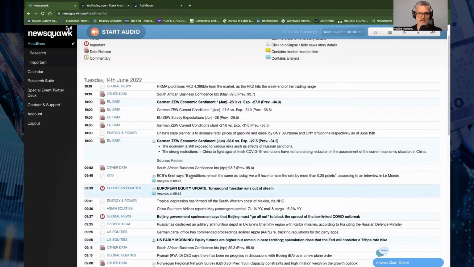Okay, starting with the news headlines, we've just had German ZEW economic sentiment. It came in at minus 28 for June versus the expectations of minus 27.5, so slightly worse. However, it is better than the previous reading of minus 34.3. We also had EU ZEW survey expectations come in slightly better than expected for June.